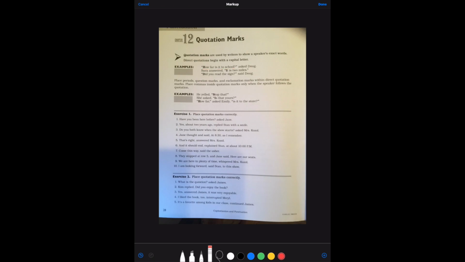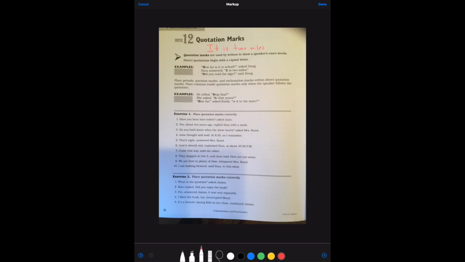All right, again, Sarah asked, and we know there's a comma before the quotation marks. We already did that one. "It is 2 miles." Okay, so now here's the trick. How do we know that the period here goes inside the quotation mark? Well, when Sarah said her statement, she said, "It is 2 miles."